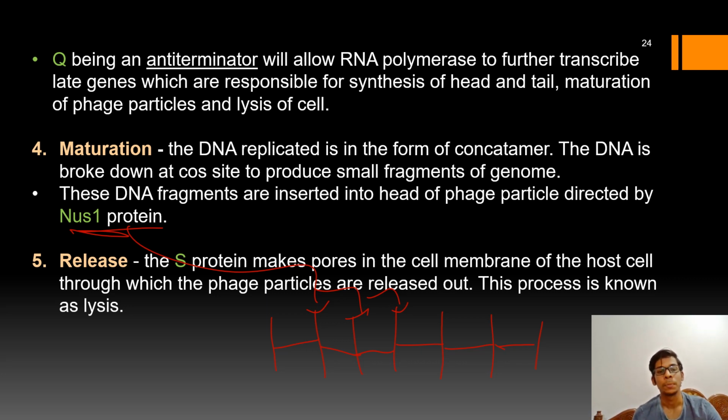Okay, so in the release process, the S protein makes pores in the cell membrane of the host cell, through which the mature phage particles are released out of the cell. Now this process is known as lysis.